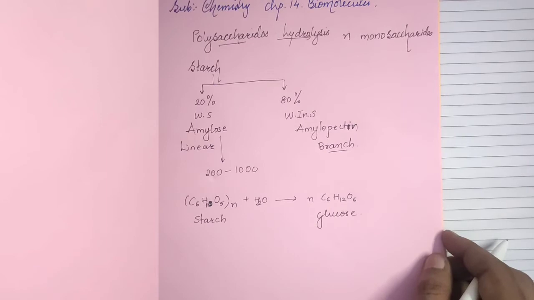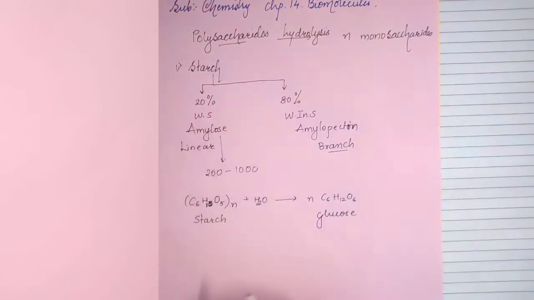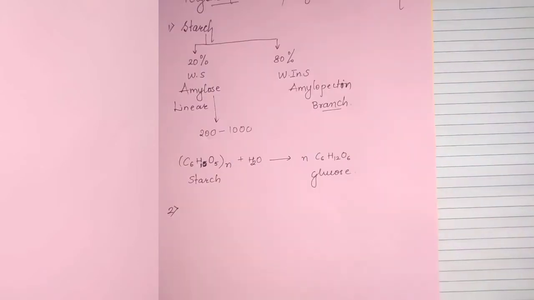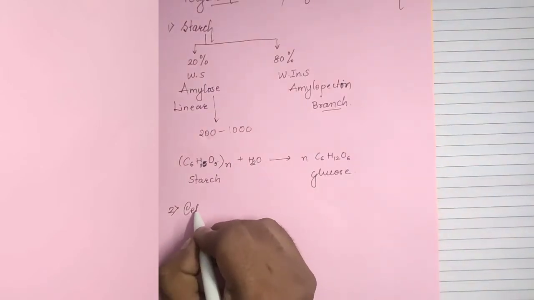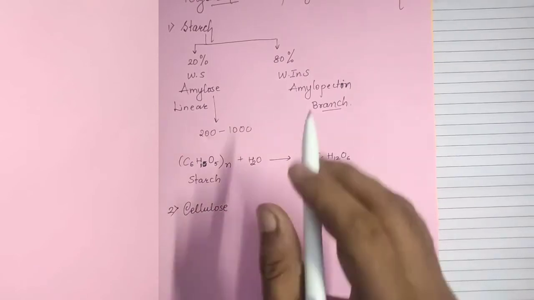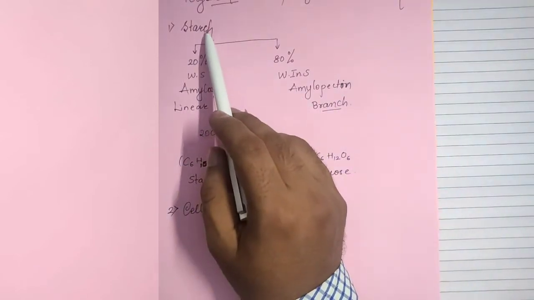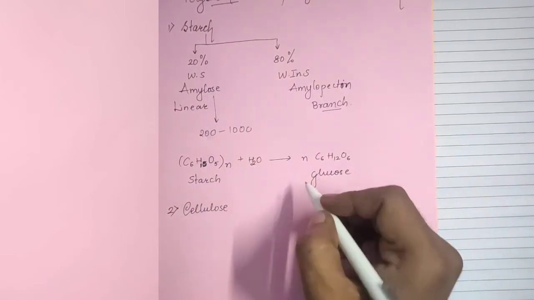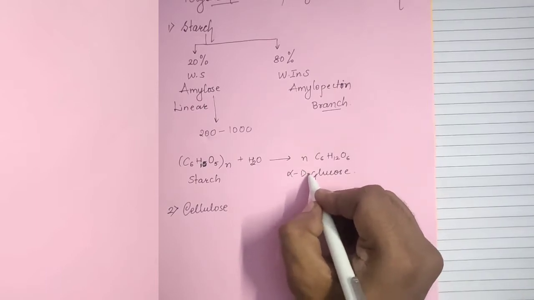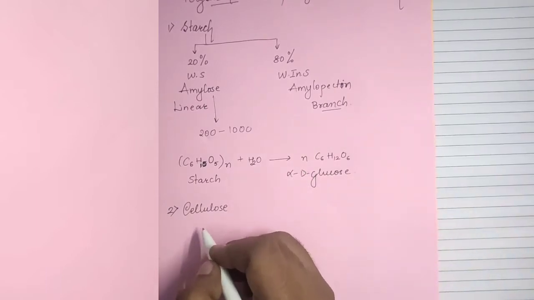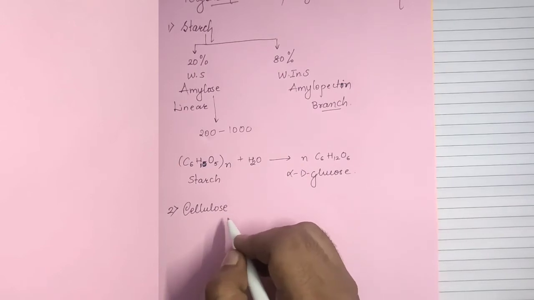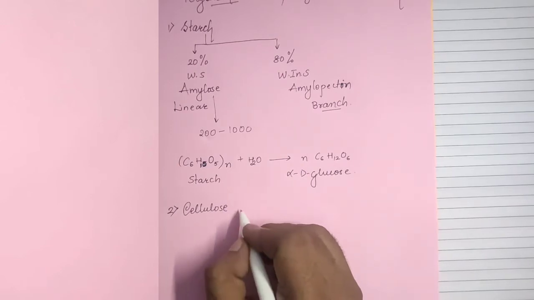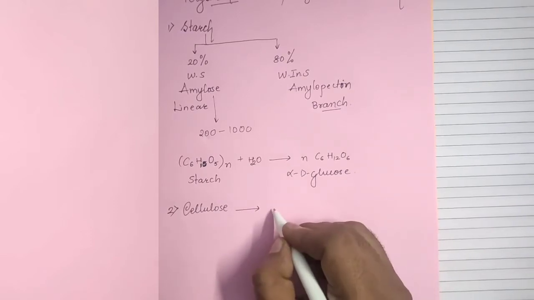Another example of the polysaccharide is cellulose. Starch consists of amylose and amylopectin, and amylopectin on hydrolysis gives alpha D glucose, and cellulose, that means on hydrolysis of cellulose, it gives beta D glucose molecule.